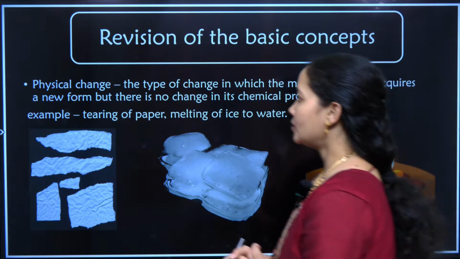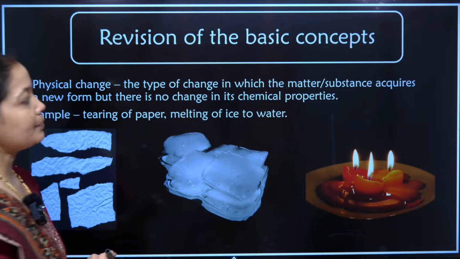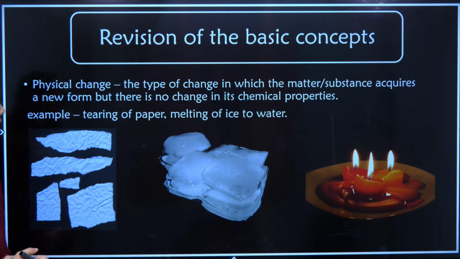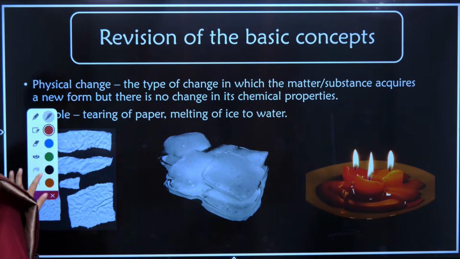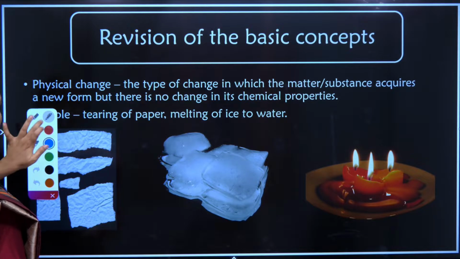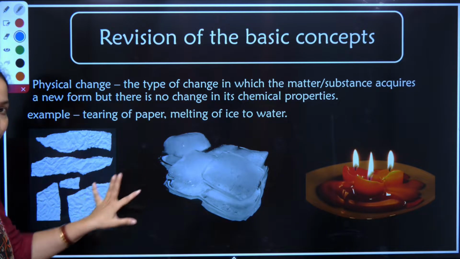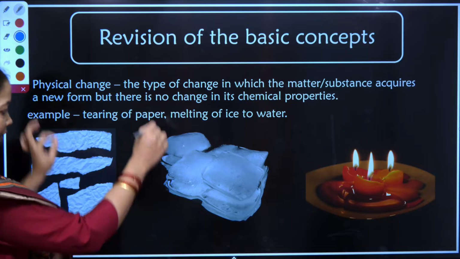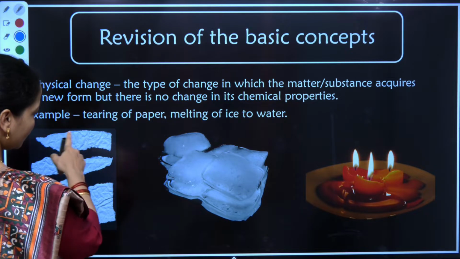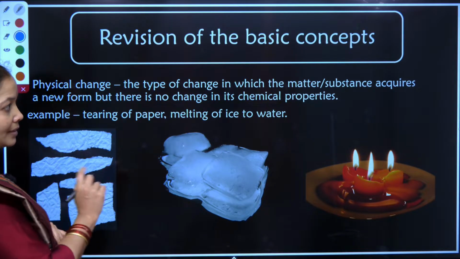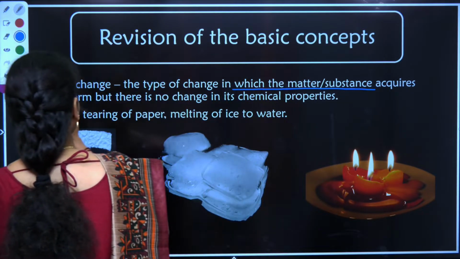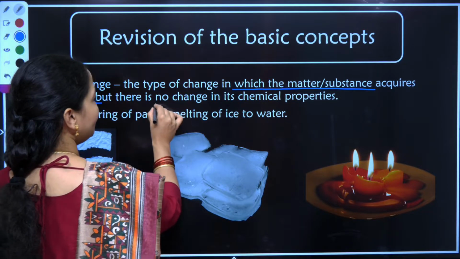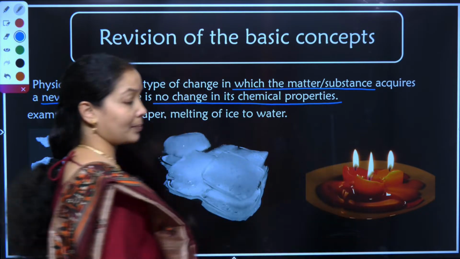Trying to understand the definition: physical change is the type of change in which matter or substance acquires a new form, but there is no change in its chemical properties. If I have a full-fledged A4 sheet and it is torn, I can easily make out a change in form, but there is no change in its chemical properties at all.